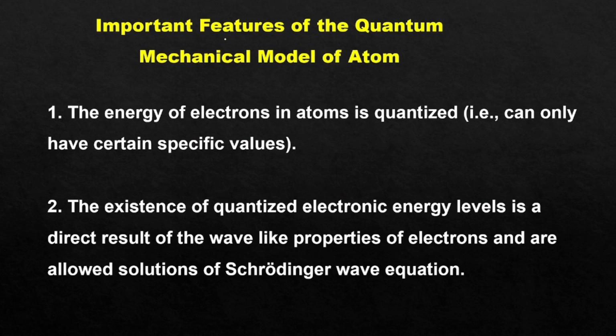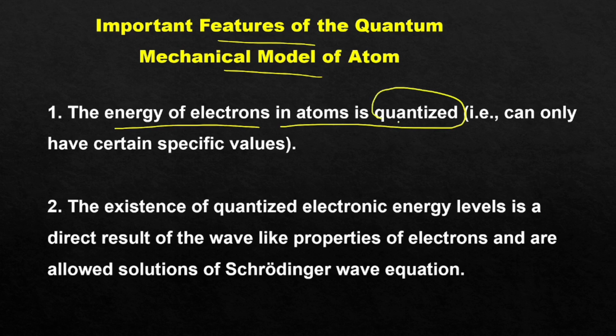Next, the important features of the quantum mechanical model of atom we are going to discuss. Some of the main postulates we will discuss. Firstly, it tells that the energy of the electrons in an atom is quantized. What is the meaning of quantized? Each energy level can have only certain specific values.